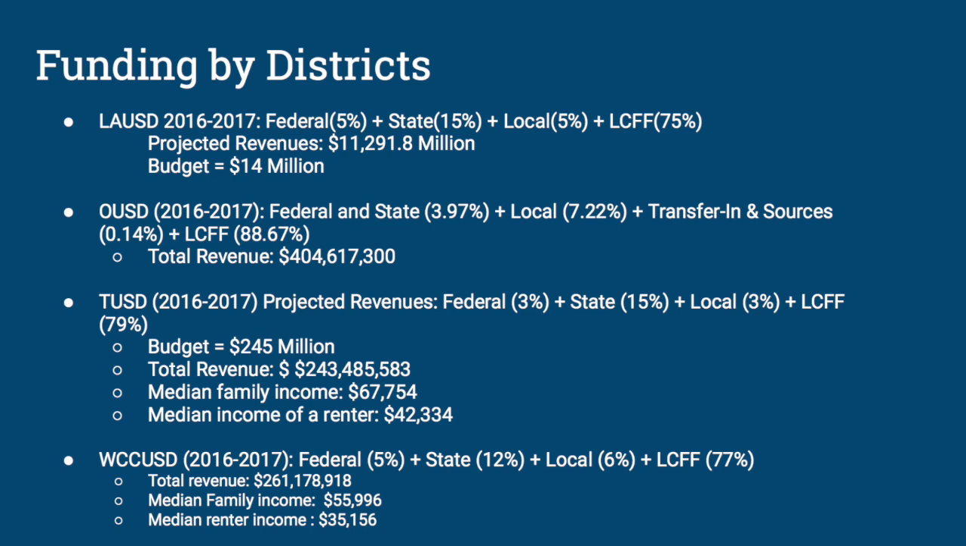In Tustin Unified School District, 3% of their funds comes from the federal, 15% comes from the state, 3% comes from the local, and 79% comes from the LCFF, with a total revenue of $243 million. In West Contra Costa Unified School District, 5% of their funds come from the federal, 12% comes from the state, 6% comes from the local, and 77% comes from the LCFF, with a total revenue of $261 million.